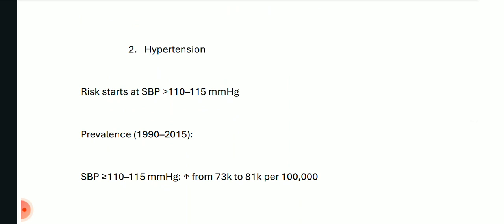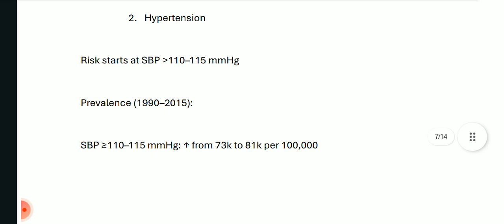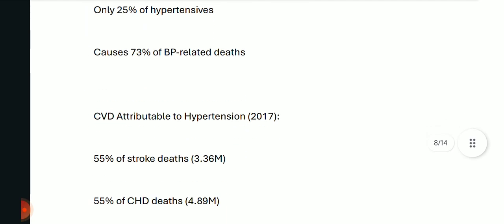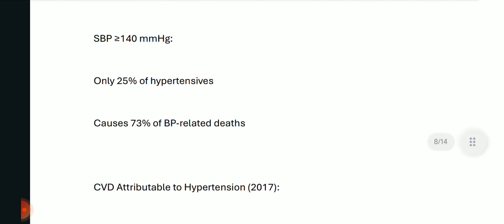The risk starts at systolic blood pressure more than 110 to 115 mmHg. Okay, prevalence from 1990 to 2015: cases increased from 73k to 81k per 100,000 people, and systolic blood pressure more than 140 mmHg increased from 17k to 20.5k per 100,000 people. With systolic blood pressure more than 140 mmHg, only 25% of them are hypertensive, but this causes 73% of the BP related deaths.